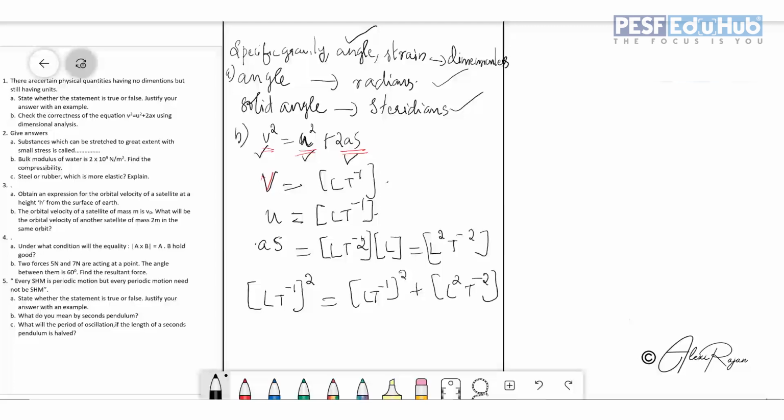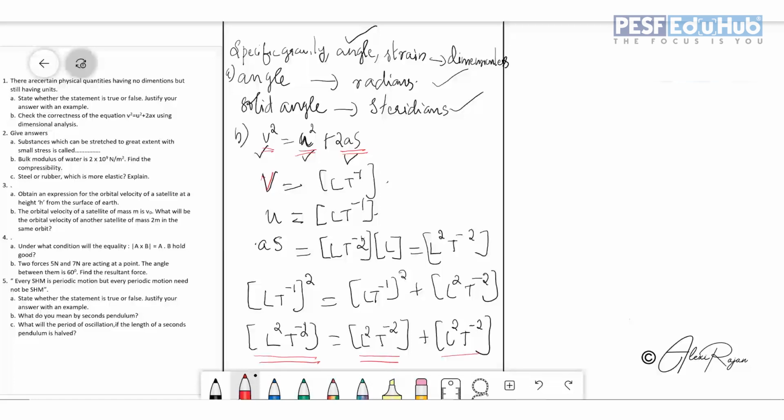Since square is there, just multiply, you will get L square t raised to minus 2 here also, plus L square t raised to minus 2. Now see all three dimensions: L square t raised to minus 2, here also L square t raised to minus 2, and L square t raised to minus 2. You can see all three dimensions are the same, so the equation is dimensionally correct.